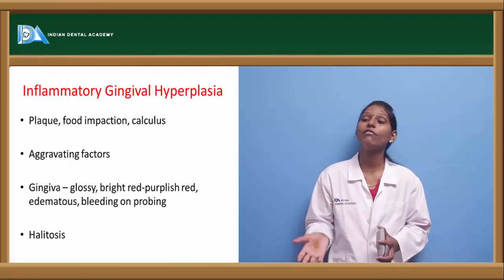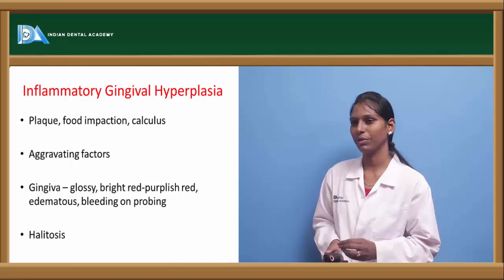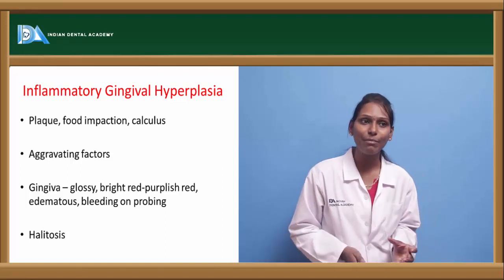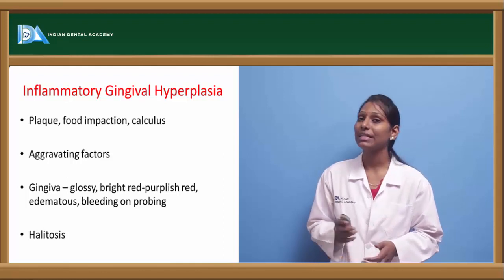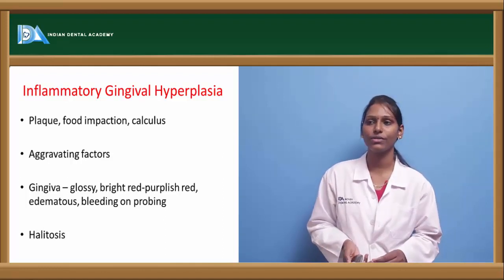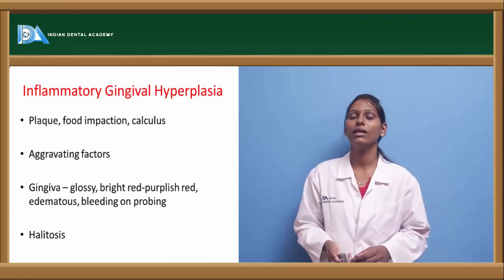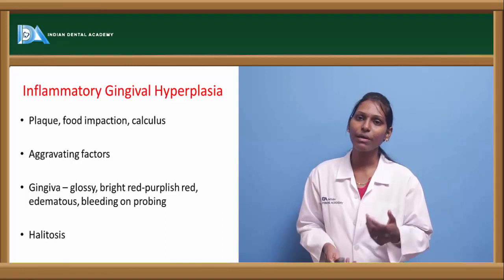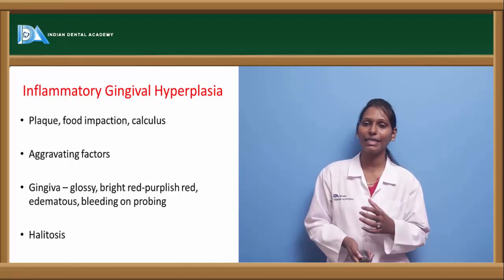Usually in inflammatory gingival hyperplasia, the gingiva is glossy, bright red to purplish red in color. It is edematous and it easily bleeds on probing or slight provocation. In these cases, one of the pathognomonic signs we can see is that the patient will have halitosis. Usually the patient himself comes to us with a chief complaint of bleeding while brushing or while eating hard food.